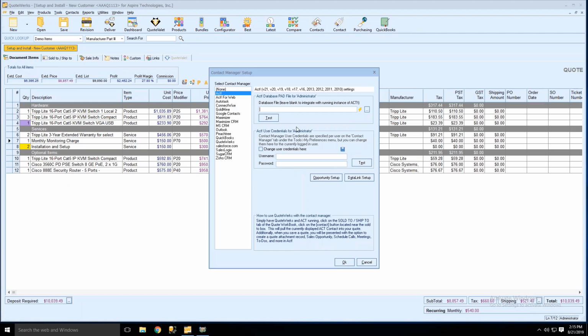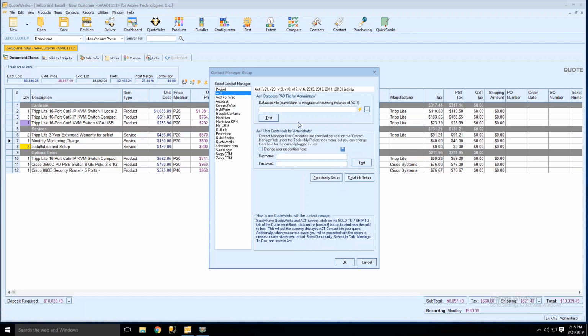Again, this is only if you are using this to integrate with ACT when you don't have ACT running. So if you want to integrate with ACT while it's running, you don't have to do anything. If you want to integrate with it when it's not running, you'll just need to fill out these fields here. If you are going to set it up for your installation, you don't have to have ACT running to integrate with it.